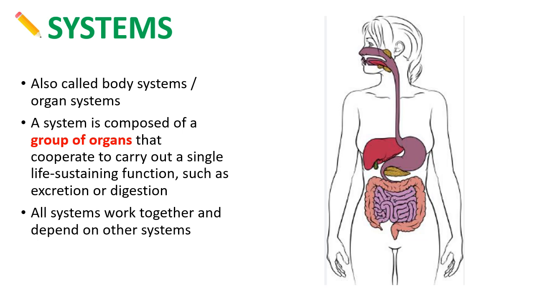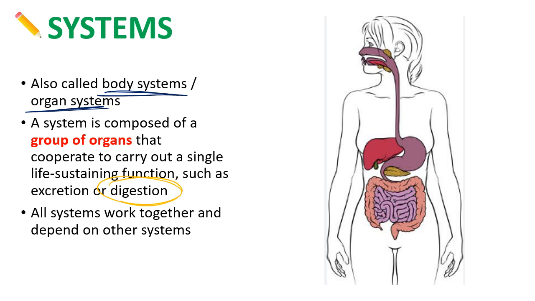All right, well, the last layer is systems. We've got cells, tissues, organs, and then a system is made of organs. It's also called a body system or an organ system, so all these words mean the same thing. So a system's made of a group of organs, and their job is to carry out a single function that helps keep that organism alive. Like I mentioned earlier, they're specialized to do one thing. So the digestive system digests our food, the nervous system senses and responds to different stimuli around us.